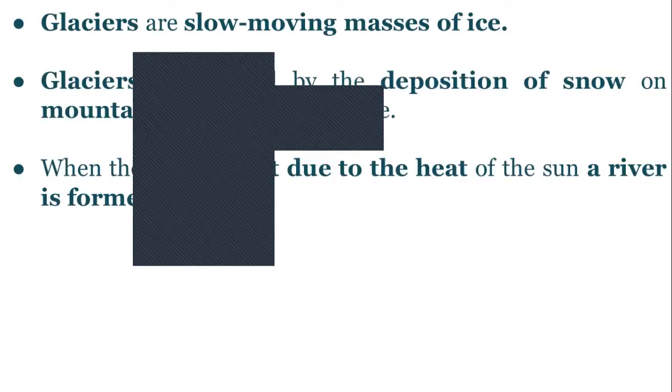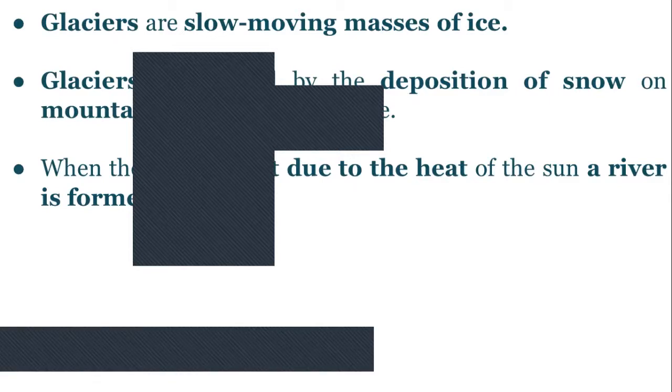Read with me. Glaciers are slow-moving masses of ice. Glaciers are formed by the deposition of snow on the mountains over a period of time. Then look at the next slide. This is a valley. What is a valley? A valley is a low-lying region between mountains or hills.